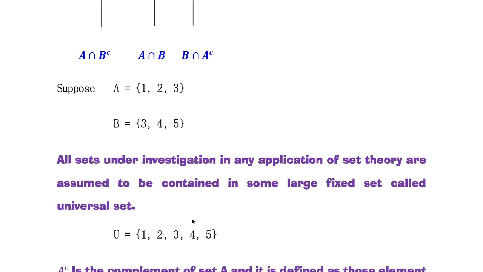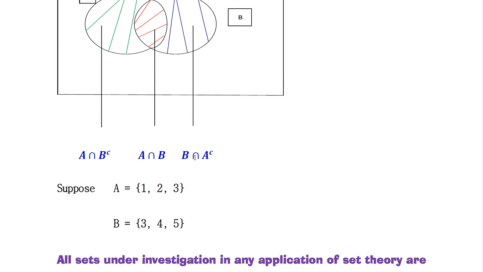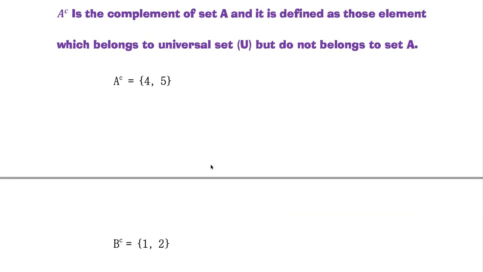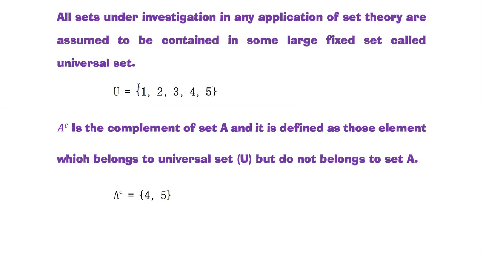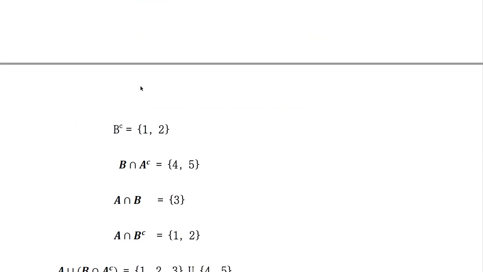According to this figure, what is B intersection A complement? B intersection A complement is 4 and 5, because A complement constitutes elements 4 and 5 and B is 3, 4 and 5. The common points between these two sets are 4 and 5. Similarly, what is A intersection B? A elements are 1, 2, 3, B elements 3, 4, 5. So 3 is the common point.